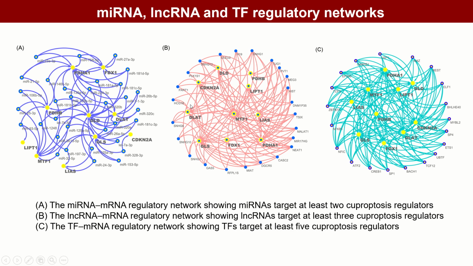miRNA, lncRNA and transcription factors are also important regulators of gene expression. In this study, we have fully explored miRNAs, lncRNAs and transcription factors which may regulate cuproptosis regulators. The results can be found in the supplementary materials. In addition, we found some miRNAs, lncRNAs, and transcription factors targeted multiple regulators, so we constructed the 3 regulatory networks.